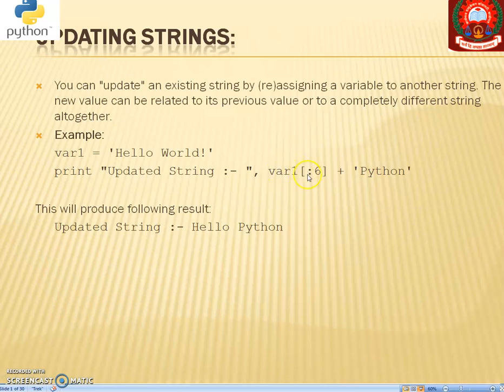So variable square bracket colon 6 plus Python. This will produce hello, and after that we have added it, means this 6 comes up to here, and as far as world is concerned, it will be W, means it comes up to here, and it will come out as hello Python.